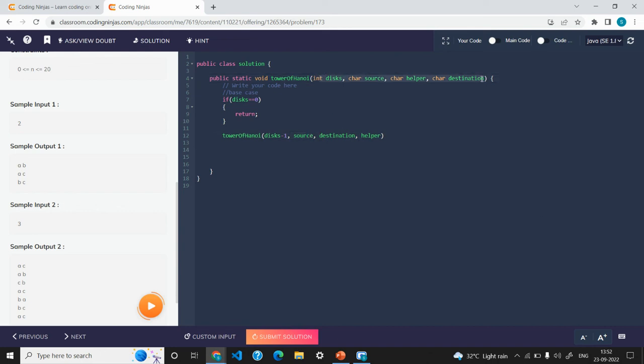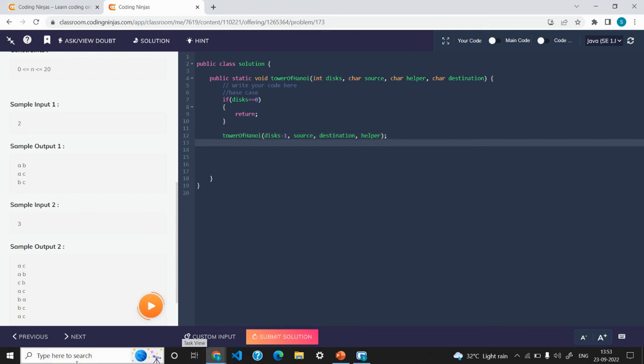First we need to pass the source, then helper, then destination. So this will be your destination, this will be your source, and this middle part will be your helper, right? But in the recursion part, we are passing that this is your source and this is your destination, and this destination is actually the helper, with the help of the destination rod, okay? I am going to do the same task that I have told you.